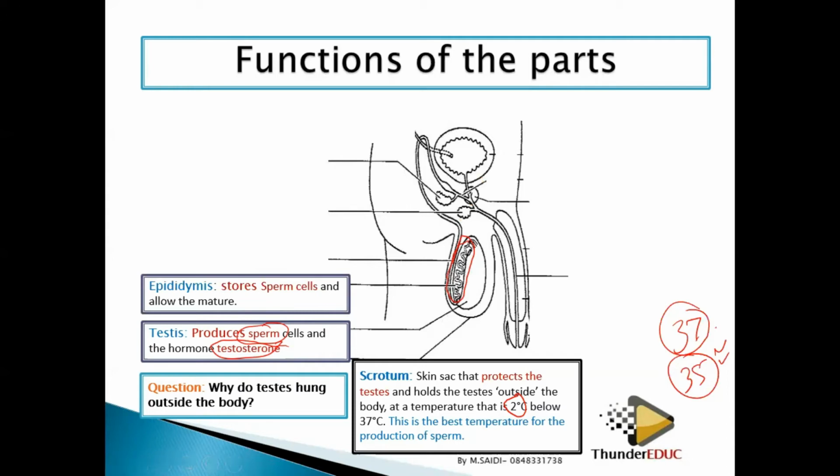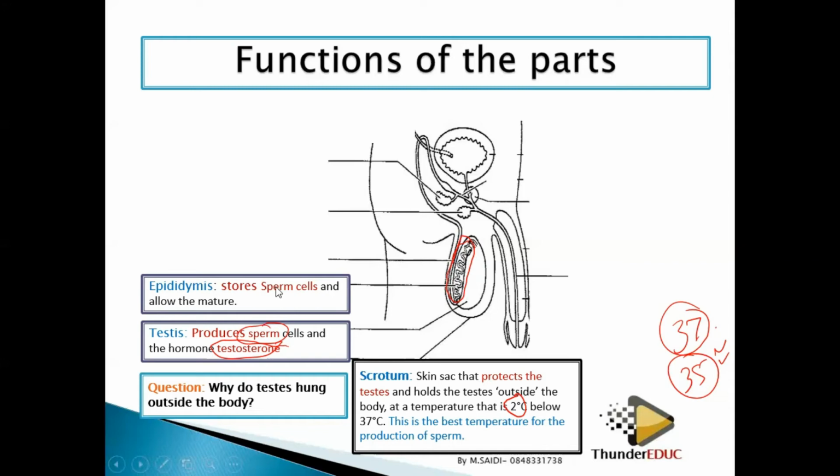No. Actually, sperms spend almost 3 months to get mature. But every day, a human body produces over 100 million sperms. Over 100 million sperms every day. But it means that the process started way back, so that every day, over 100 million sperms are being released into the epididymis.